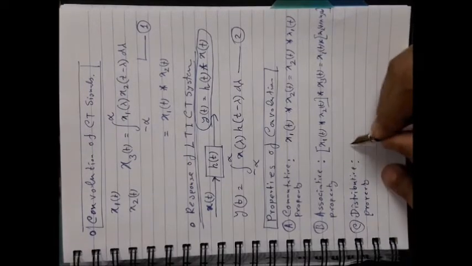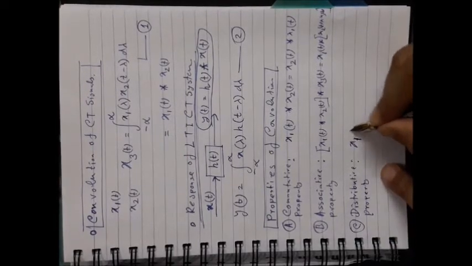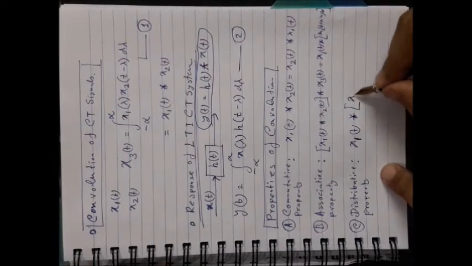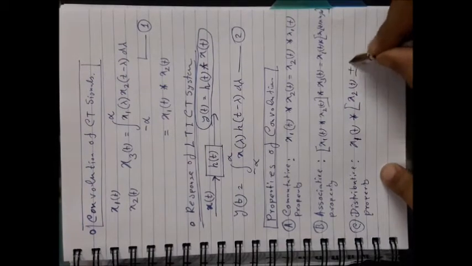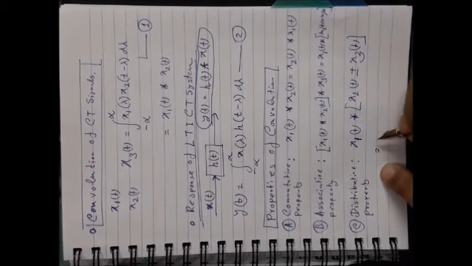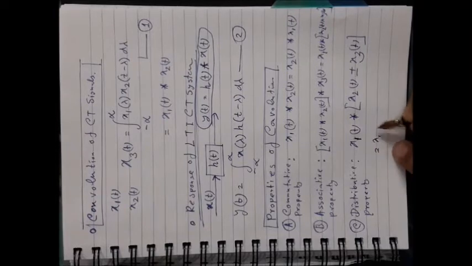Distributive property means convolution operation is distributive over the addition or subtraction operation. Okay, see that it is the distributive property.